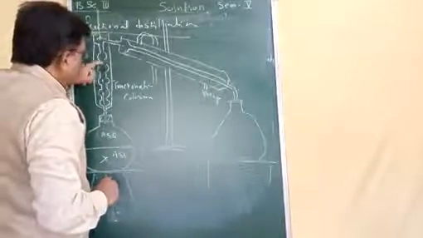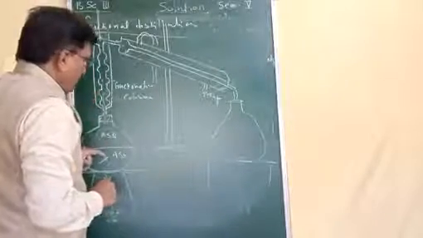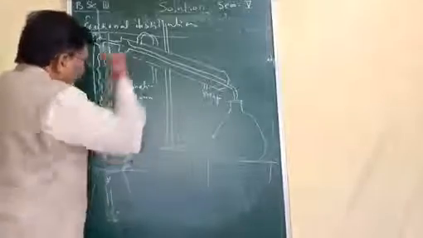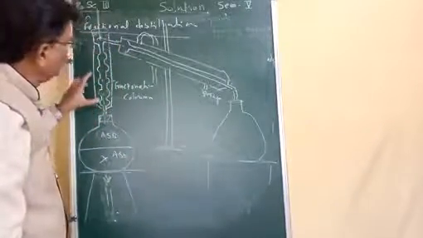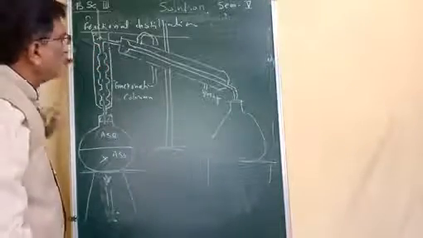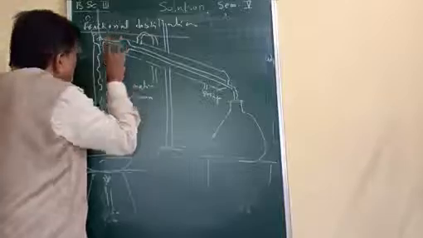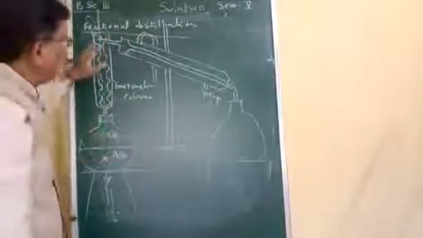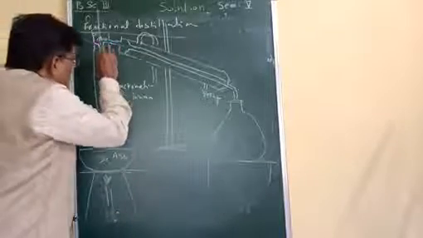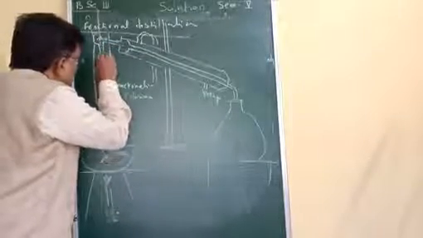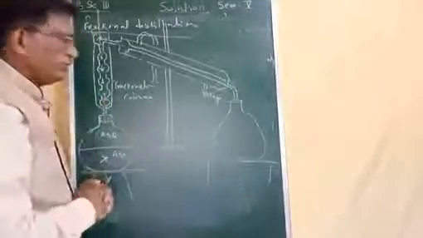The more volatile component escapes from this and above, and the less volatile component again drops back, and therefore after passing through a number of pear bulbs, finally vapors of only pure component A, that means more volatile component A, enter into the condenser outlet, and the less volatile component in each step drops down into the residual solution.